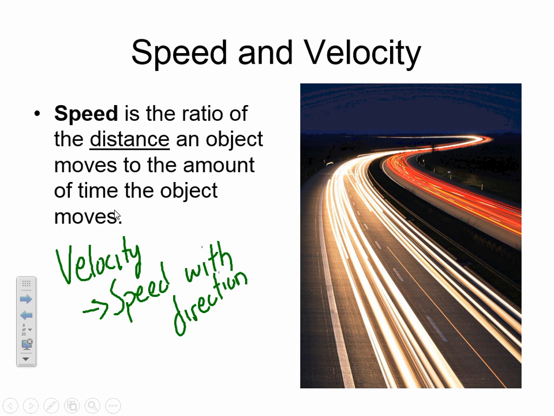Velocity is speed with direction. So speed is you're traveling 55 miles per hour down the highway. Velocity is you're traveling 55 miles per hour south down the highway. That's a small distinguishing difference between speed and velocity.